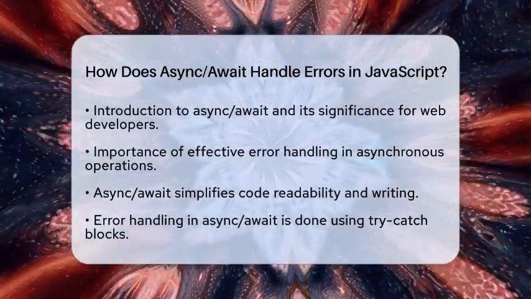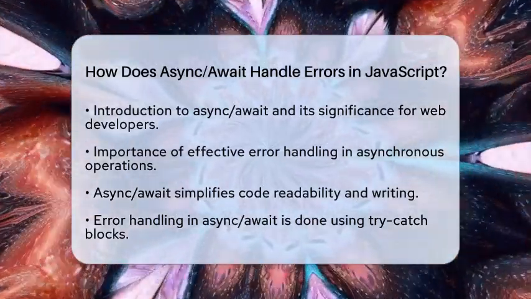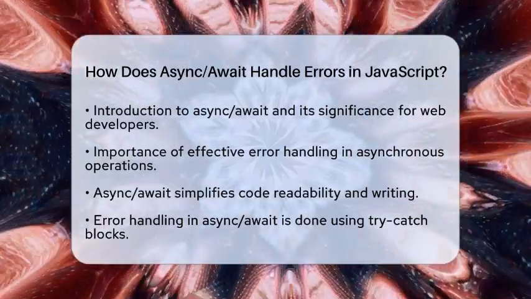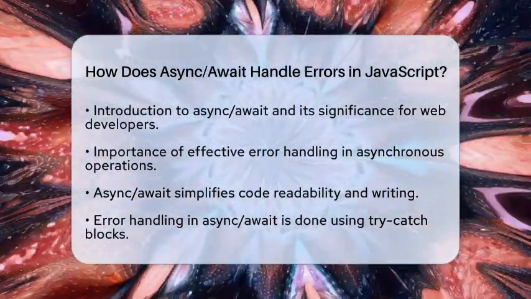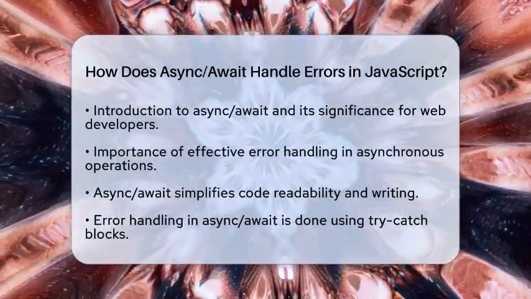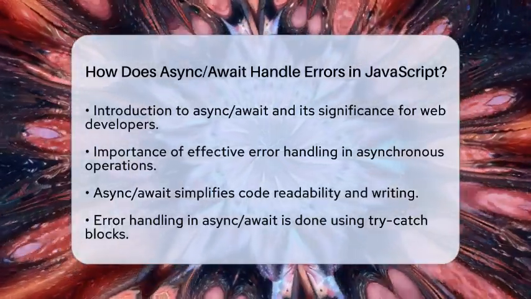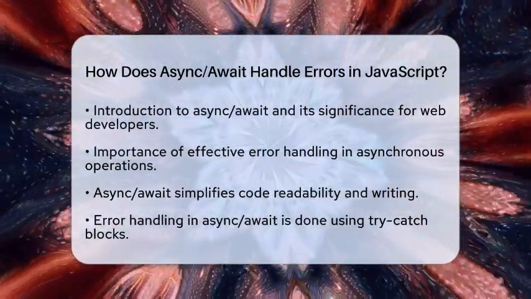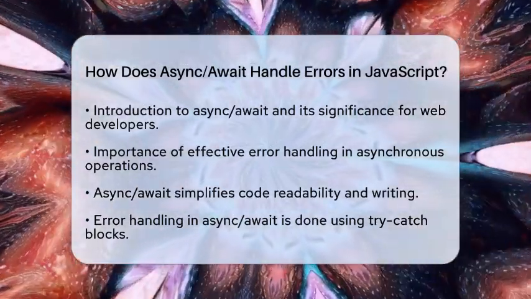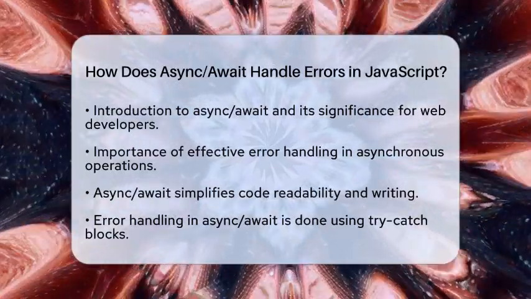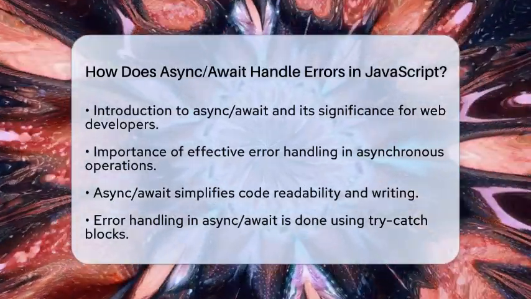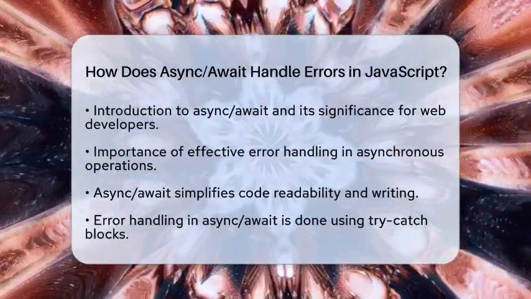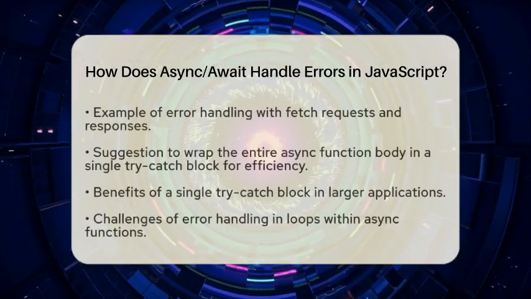If you are working with asynchronous operations, you will want to know how to handle errors effectively. Async await is a powerful feature that makes asynchronous code easier to read and write. However, error handling is essential when using this tool. When you use async await, you can handle errors with try-catch blocks. This method allows you to catch errors that may occur during asynchronous operations.